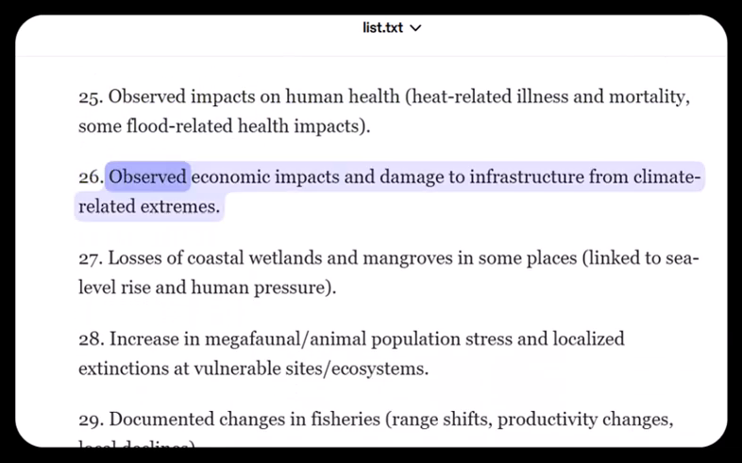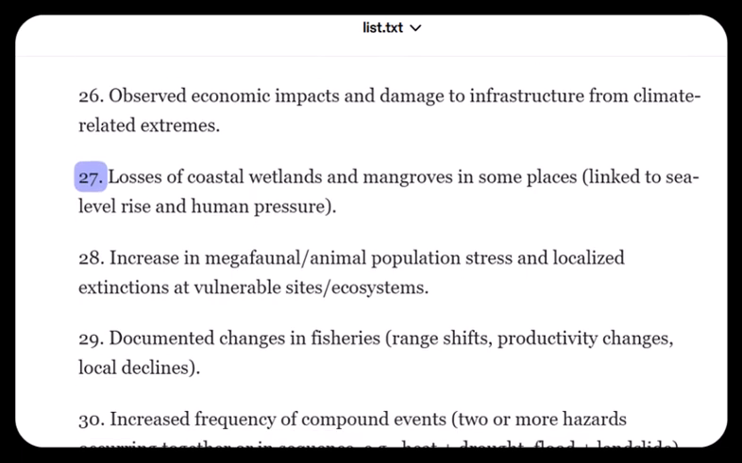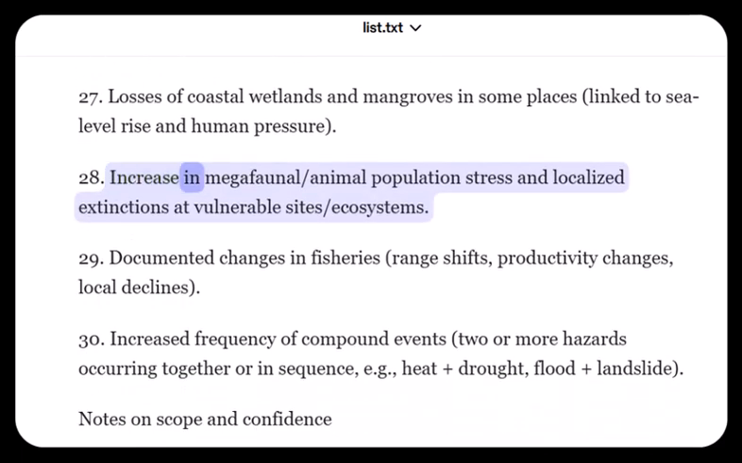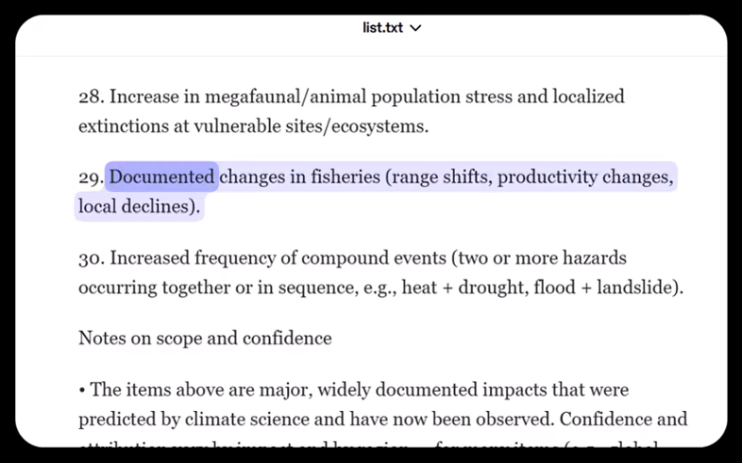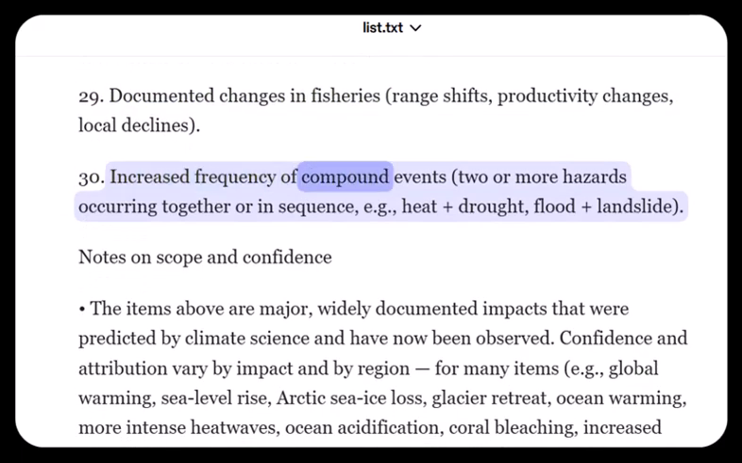26. Observed economic impacts and damage to infrastructure from climate-related extremes. 27. Losses of coastal wetlands and mangroves in some places. 28. Increase in megafaunal animal population stress and localized extinctions at vulnerable sites and ecosystems. 29. Documented changes in fisheries. 30. Increased frequency of compound events.